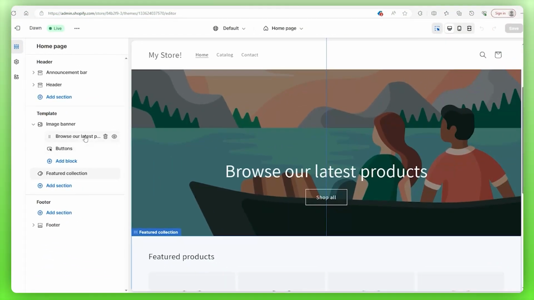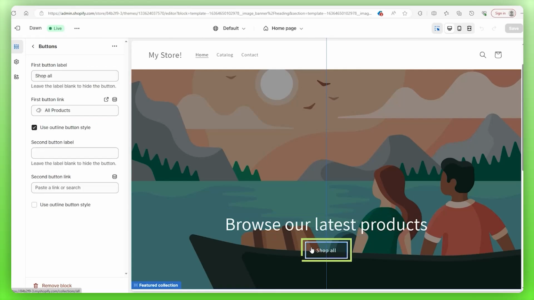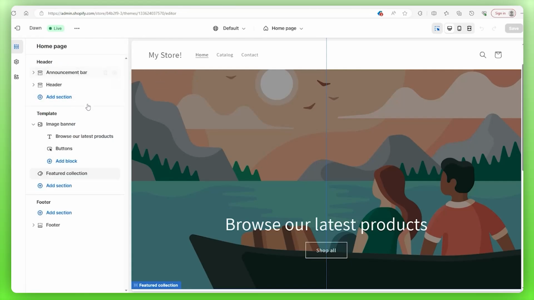And if you want to edit a block, you just click on it from the left-hand side, and then here you're going to get some options as to what you can change for that particular block. And you can also click on it from the right-hand side preview and similarly get the options for that block as well. So like I said, this is our left-hand menu. We're going to be spending a lot of time here, so you will familiarize yourself and then some.